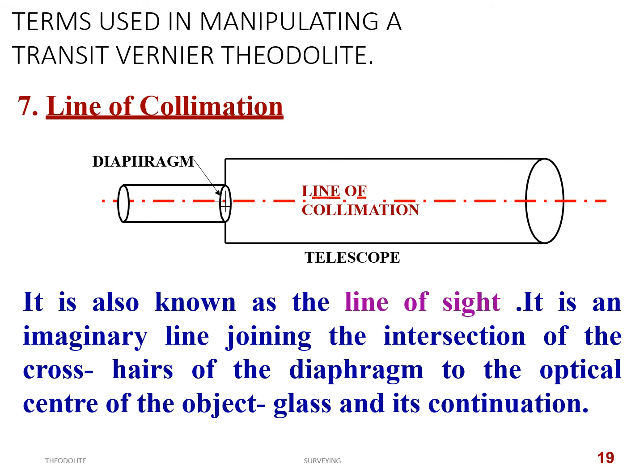So here, line of collimation: it is an imaginary line joining the intersection of the crosshairs in the diaphragm and the optical center of the objective, and its continuation. That is called the line of collimation. It is also known as the line of sight.